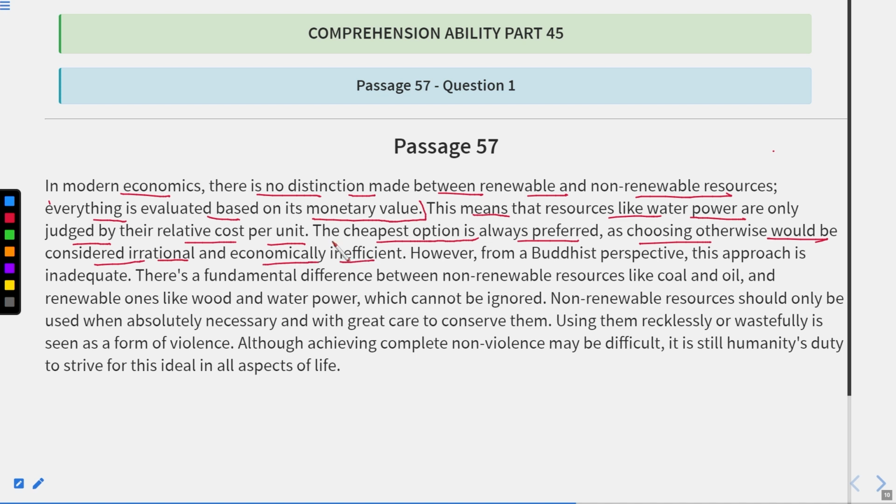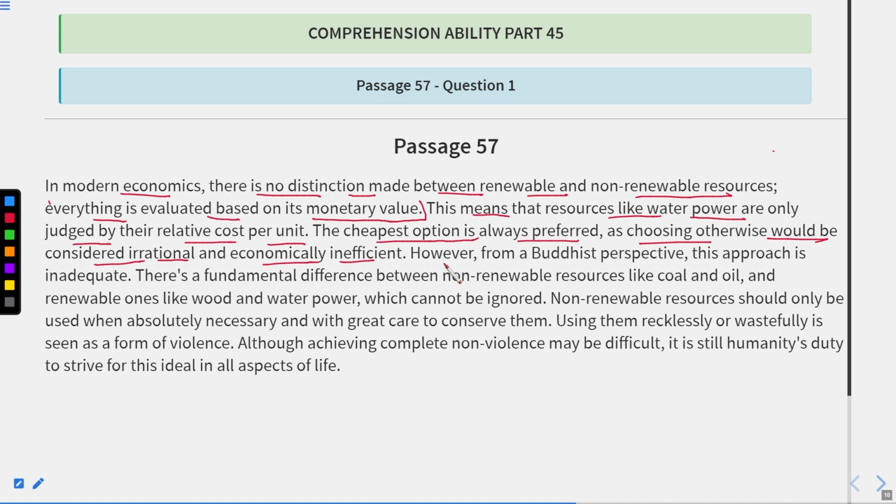It means just to value anything on monetary basis, that is not the right thing, because we only follow the cheapest option, but that is irrational and economically inefficient. It means though the valuation of that particular resource may be high or low, it may be possible that the use of that particular commodity or product is very high as compared to the other products.